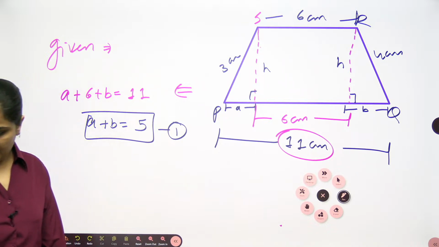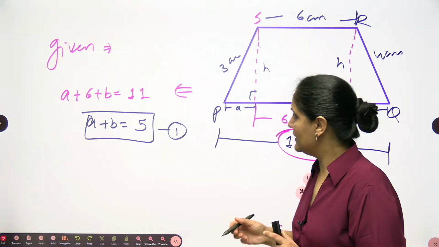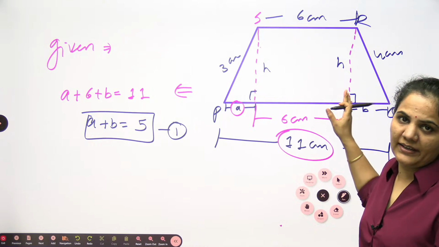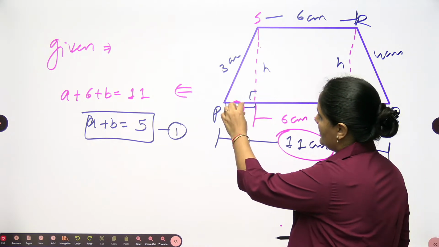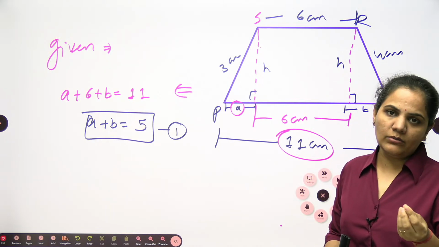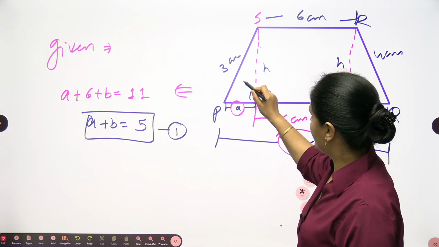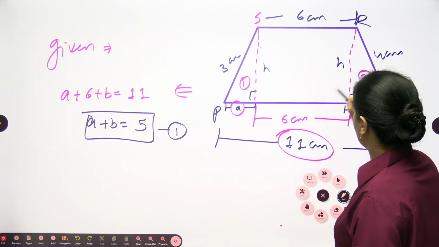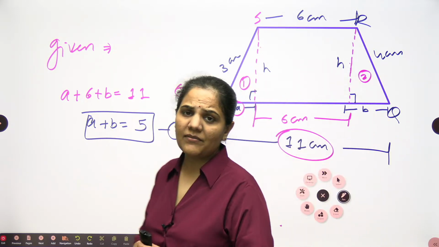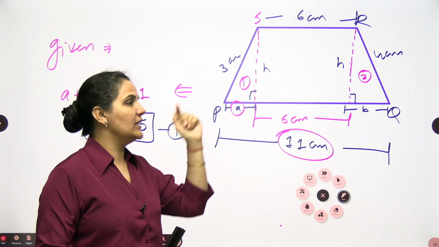Now we are looking for finding the height. For that, we need this side because this is a right angle triangle. This is also a right angle triangle. Anyhow, I need to find either A or B, any one. If I find this one, then I can use it and solve it. This is my first triangle. This is my second right angle triangle. In the first one, we have the base as A, perpendicular as H and hypotenuse as 3.